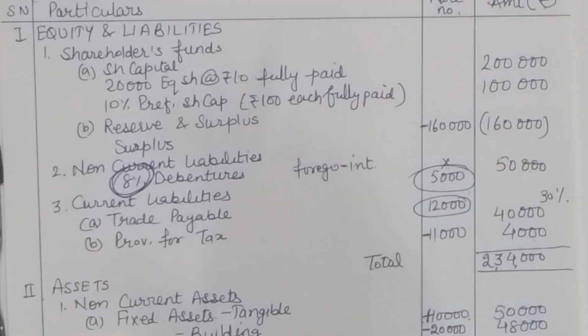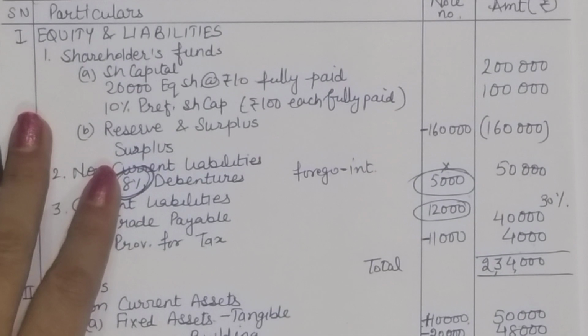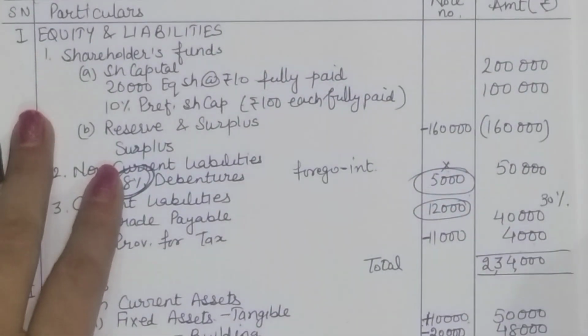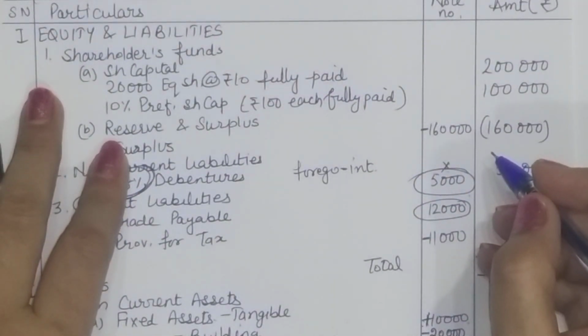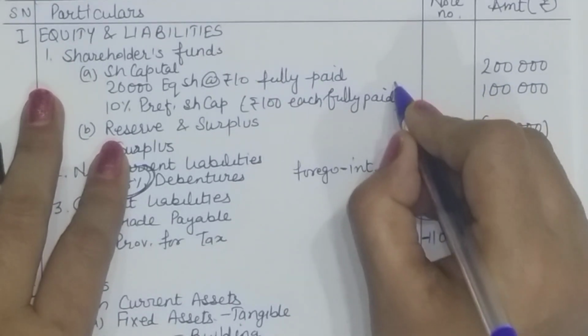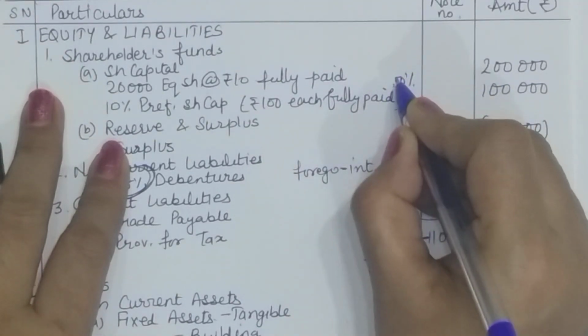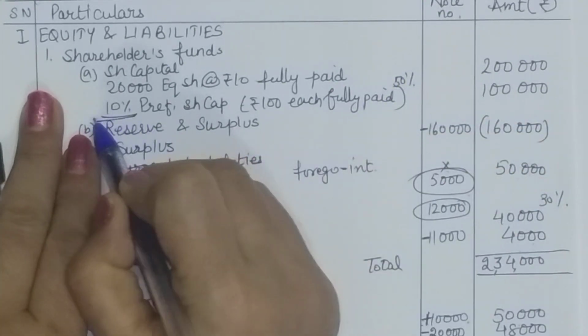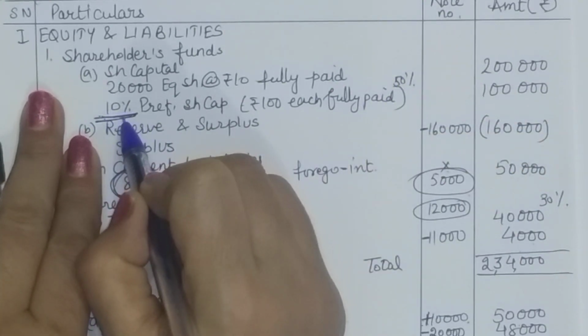If right now this company goes into liquidation, you may not be getting anything. So they may be willing to sacrifice some amount. So suppose they are willing to sacrifice half of their capital, that is 50%. Again, there is a compromise here, that they may want an increase in their rate of dividend.